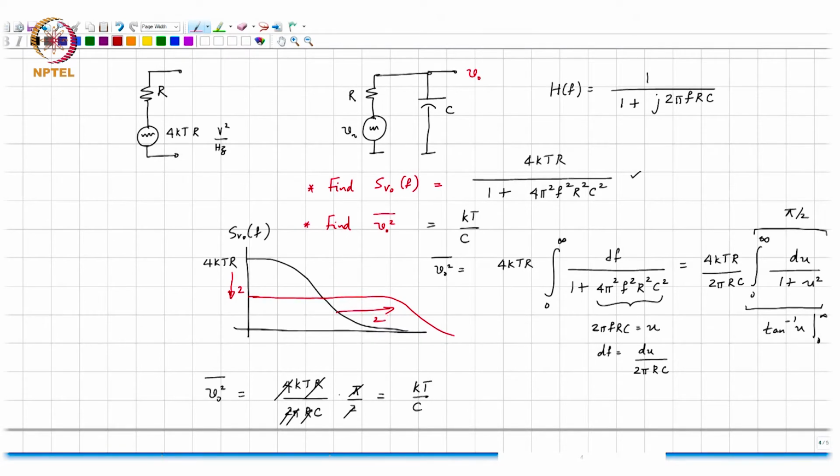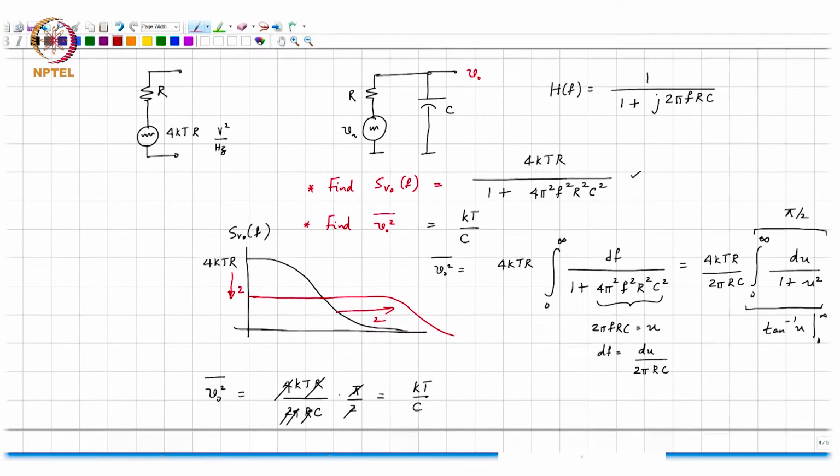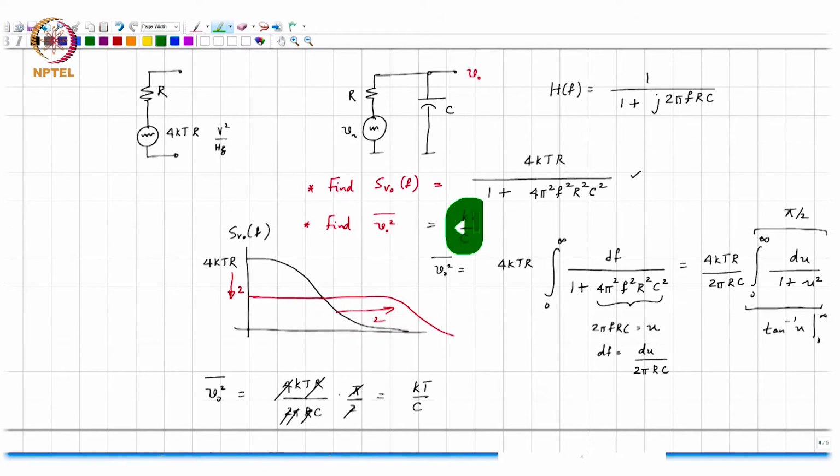Now, that does not mean that this factor and that factor always exactly cancel. In this case, it just so turns out that the reduction in spectral density exactly cancels out the increased bandwidth. Does it make sense? So, that is the intuition behind this kT by C.